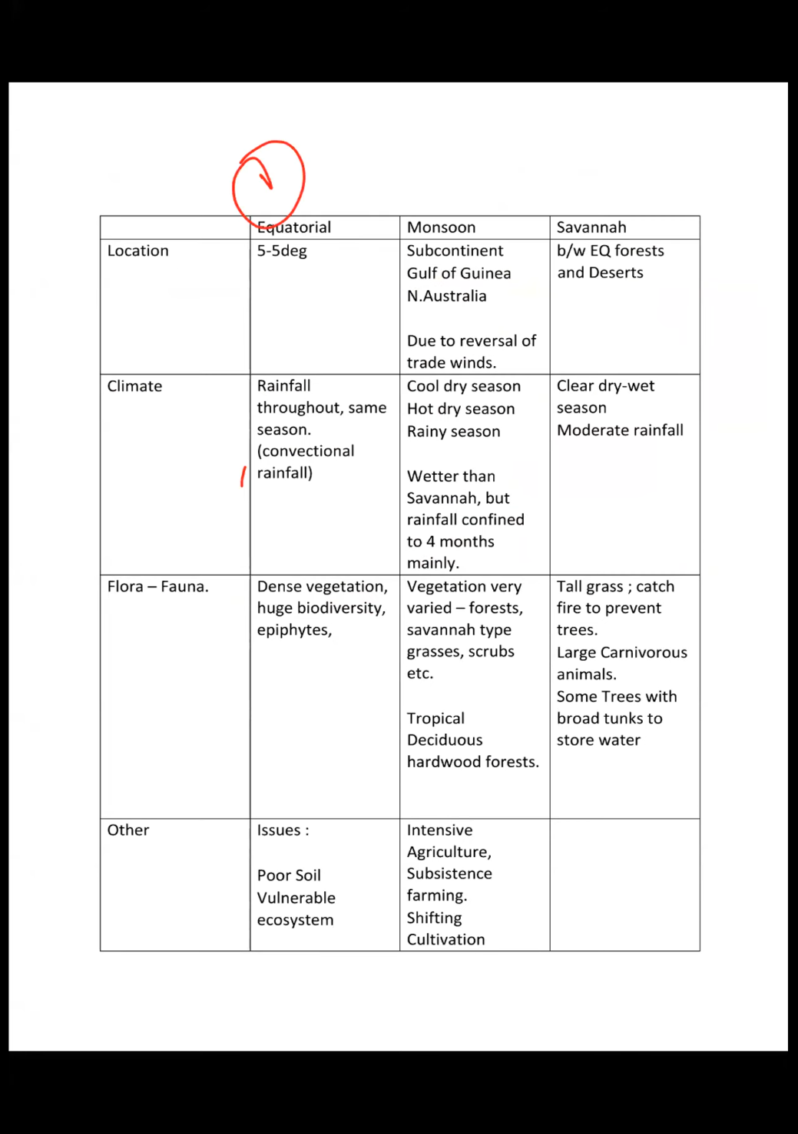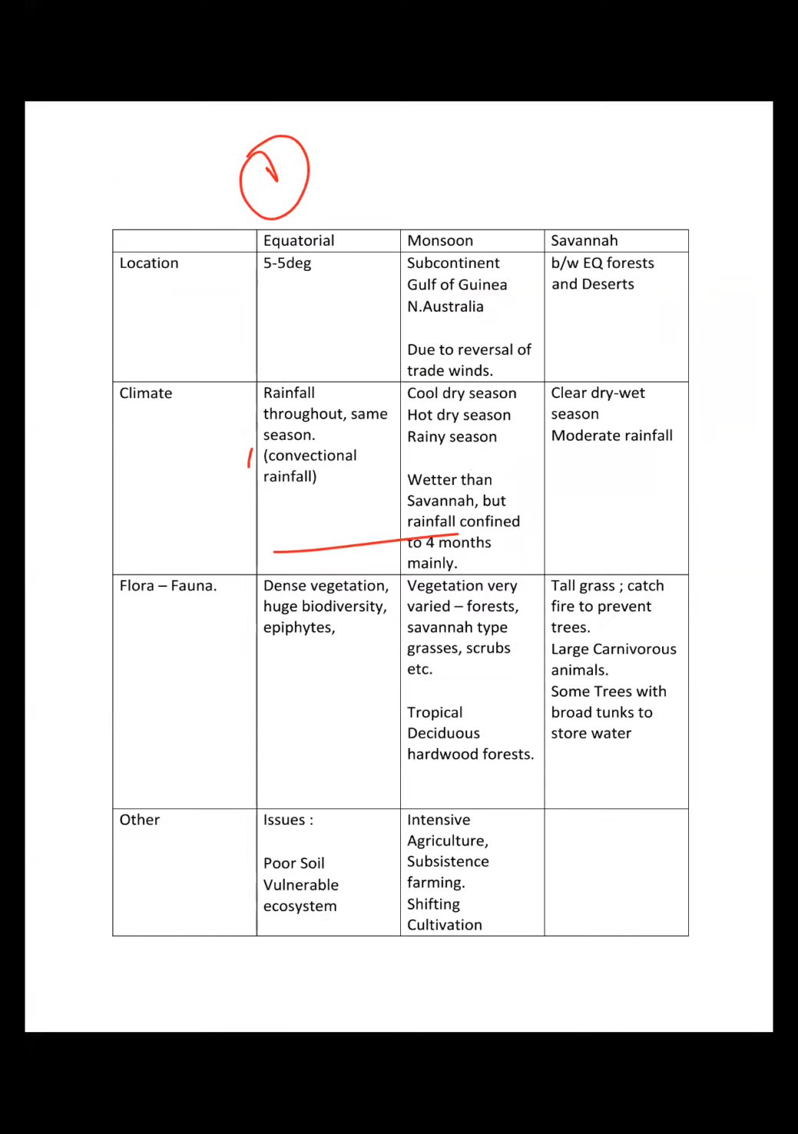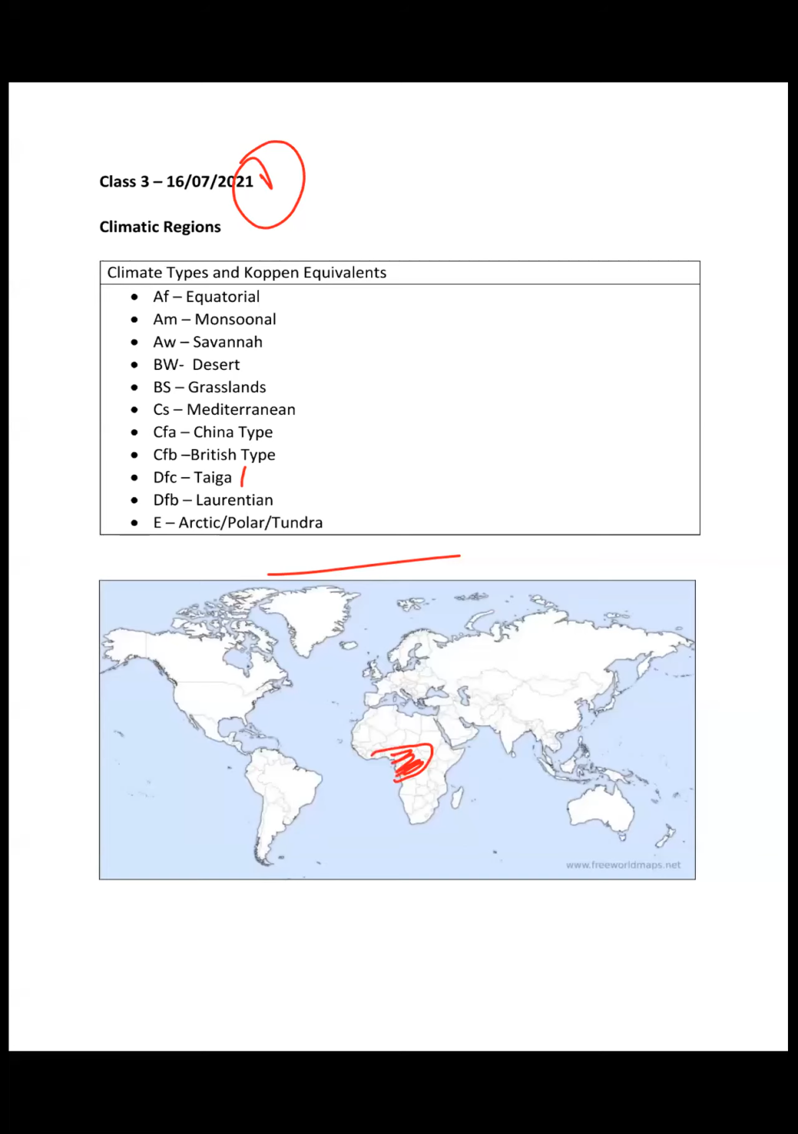Equatorial climate, you all know, is in the equatorial belt, which you can say is 5 degrees north and south. This is the easiest type of climate for you to remember. If I am to draw on a map, you can say that this is the region of equatorial, this one, and some areas of this. This is the equatorial region.